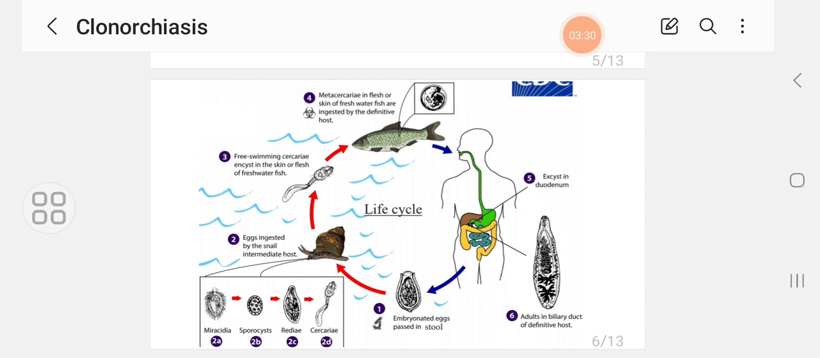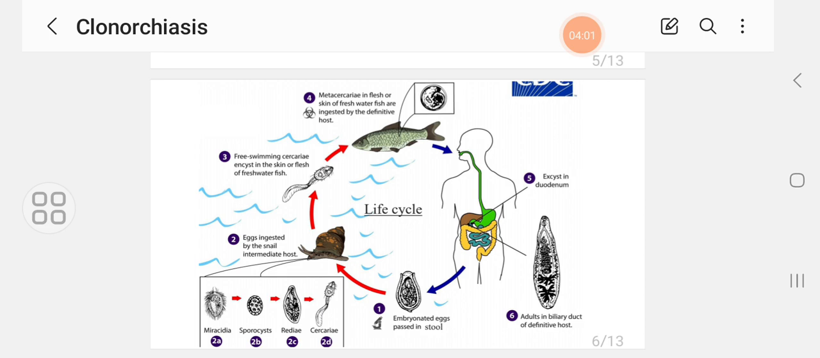They swim for some time, and they are going to be encysted in the flesh and skin of freshwater fish. So when they become encysted, they are known as metacercariae, and these are the infective stages. If such a fish is eaten by a person, raw or undercooked, the infection takes place.